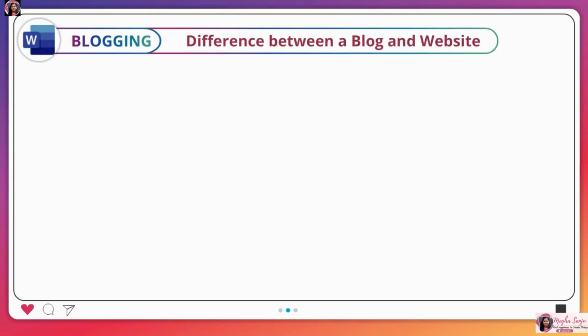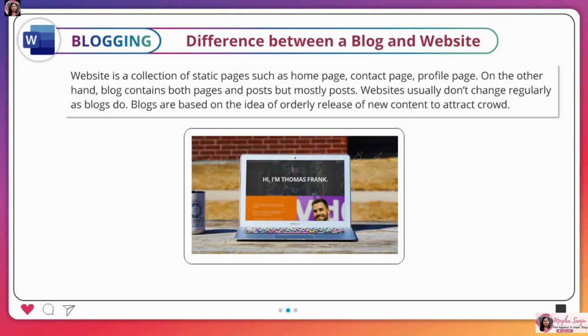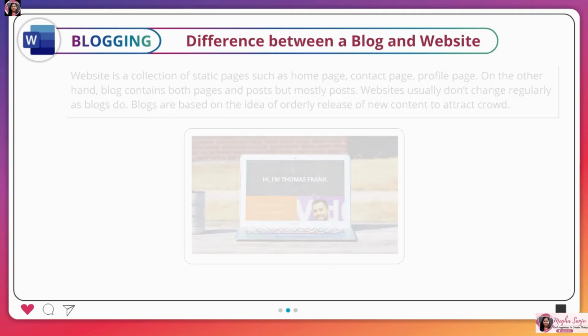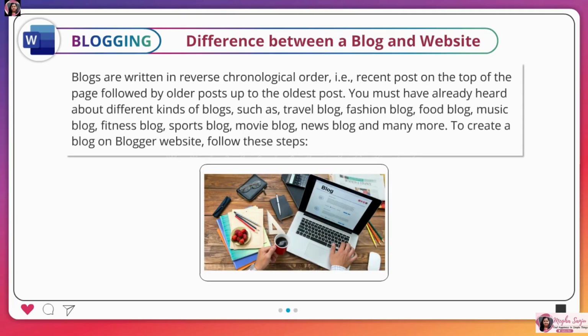Difference between a blog and website. Website is a collection of static pages such as homepage, contact page, profile page. On the other hand, blog contains both pages and posts, but mostly posts. Websites usually don't change regularly as blogs do. Blogs are based on the idea of orderly release of new content to attract crowd. Blogs are written in reverse chronological order, that is, recent post on the top of the page followed by older posts up to the oldest post.